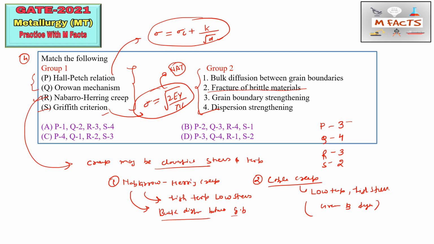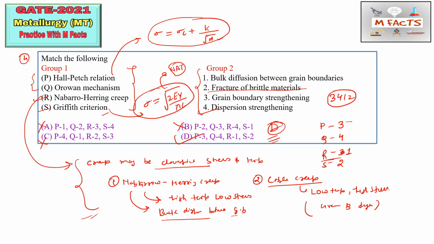Here there is some mistake, so R is Nabarro-Herring creep, so you can match with 1. So we have code 3 4 1 2. The options which start with something other than 3 you can cross. So option B is wrong, A is wrong, C is wrong, correct is option D. So D is the correct answer, and this is the concept behind this matching.